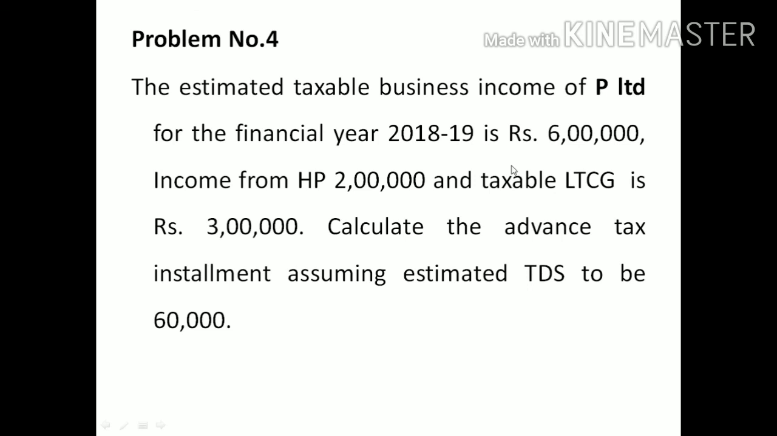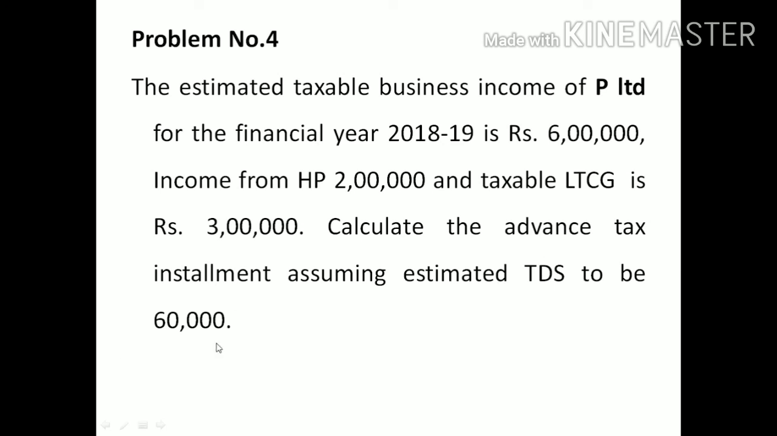Okay, move to the next problem. It is about corporate assessees. That is P Limited. The business income is estimated for the financial year 18-19 at 6 lakhs. Then income from house property is 2 lakh. Then taxable long-term capital gain is 3 lakhs. Then we have to calculate the advance tax payment of P Limited.